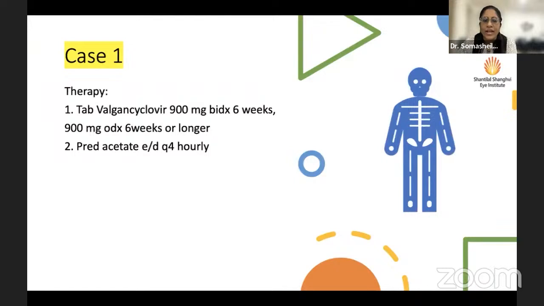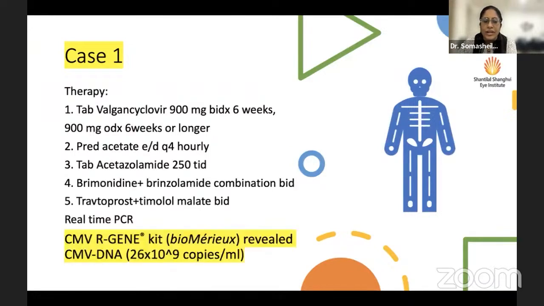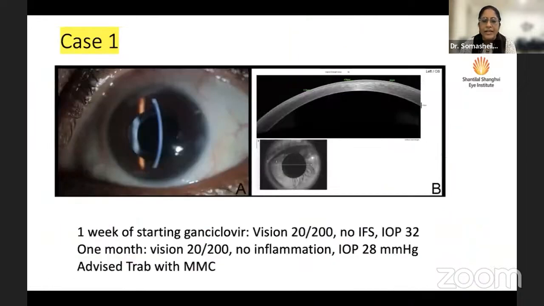So we started valganciclovir as well as topical steroids and, of course, all the AGMs, oral and topical. Meanwhile, the real-time PCR results showed that she had very high copy numbers of the virus in her aqueous. So we were on the right track. This is a CMV endotheliitis, and just a week after starting ganciclovir, you can see how the corneal transparency has recovered. The OCT shows complete resorption of the fluid, and the intraocular pressure has decreased to 28.